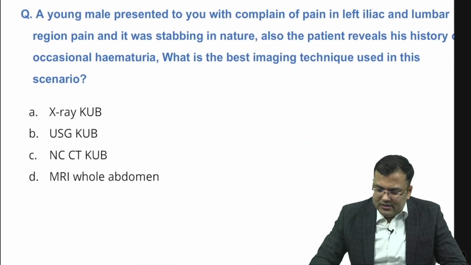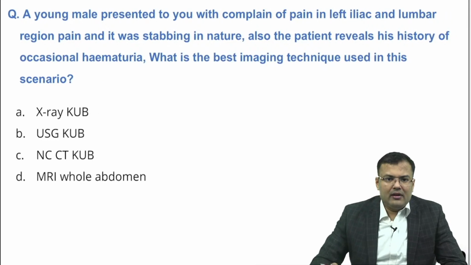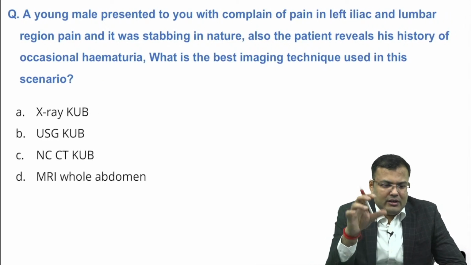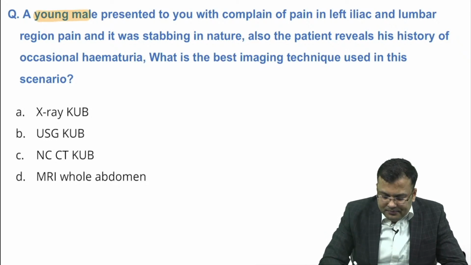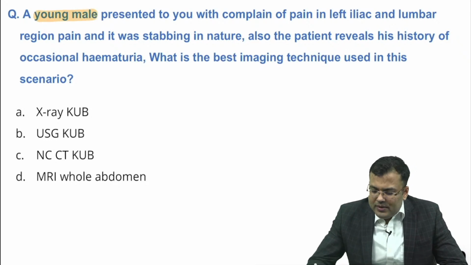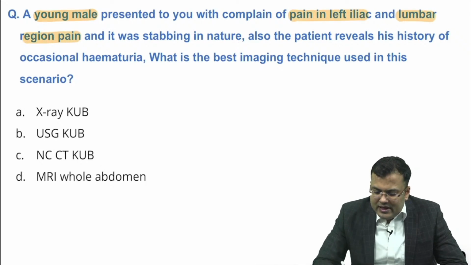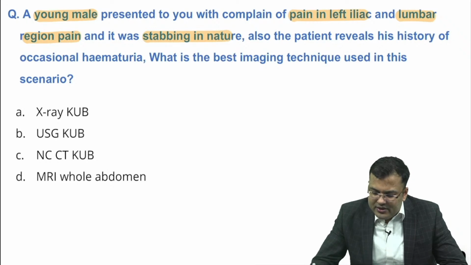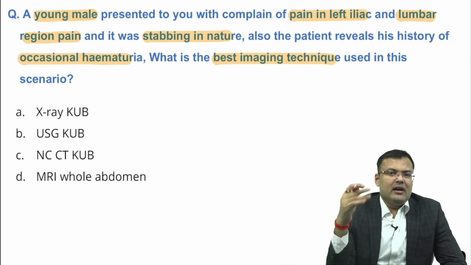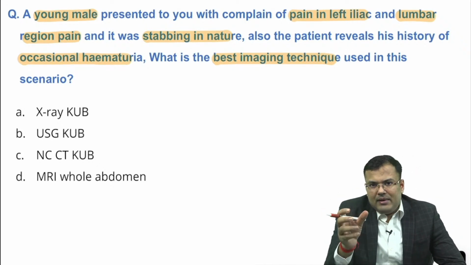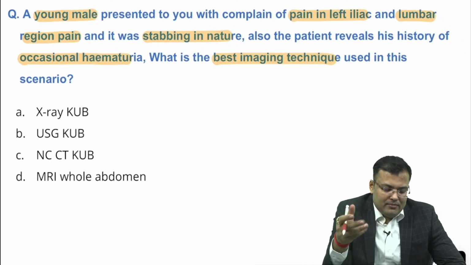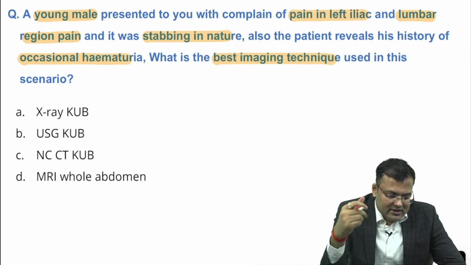Easiest question, guys. This was asked many times in the exam. This time a direct question was not there, there was a language. Tell me what is the correct answer. A young male presented to you with complaint of pain in the iliac fossa, left iliac and lumbar region, stabbing in nature. The patient reveals a history of occasional hematuria. Best imaging technique? First, tell me, guys, what is the diagnosis.